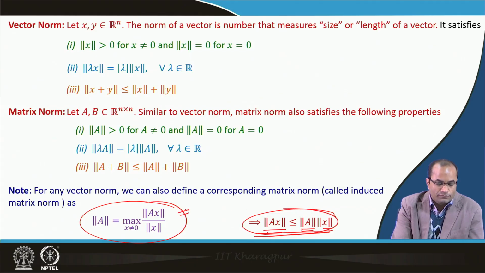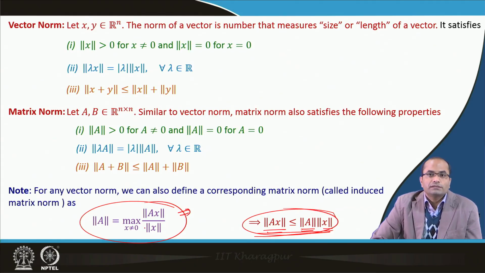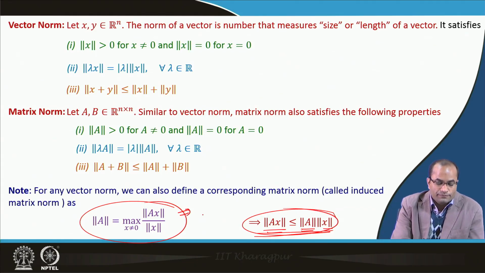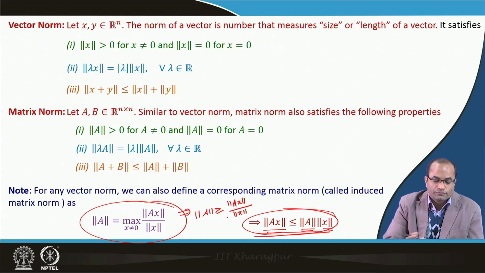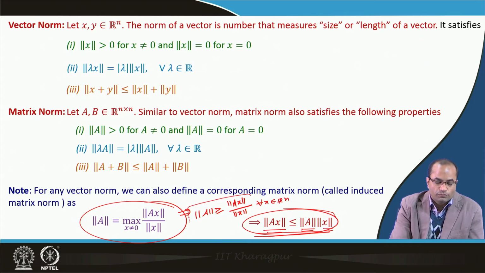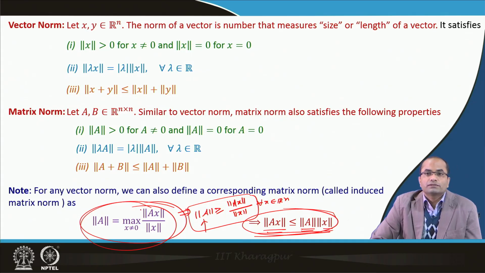This is trivial, because the norm of A is defined as the maximum over x of this ratio.